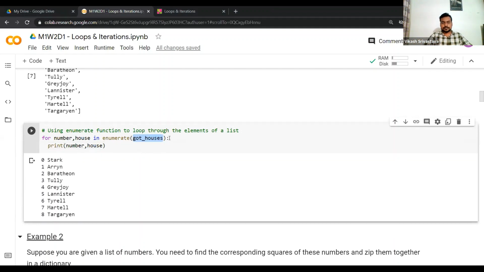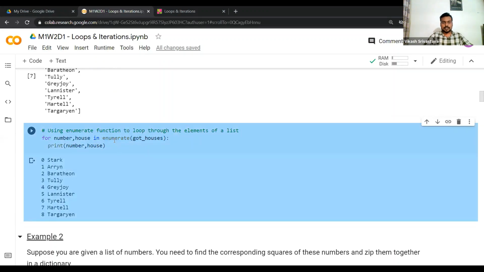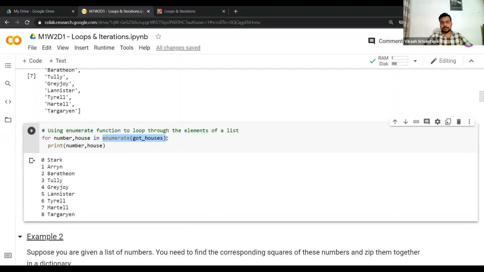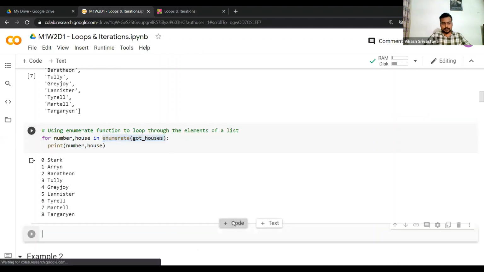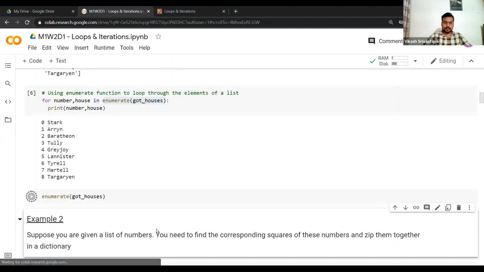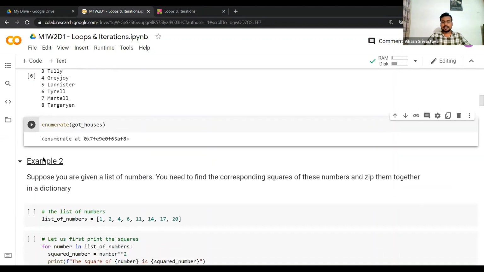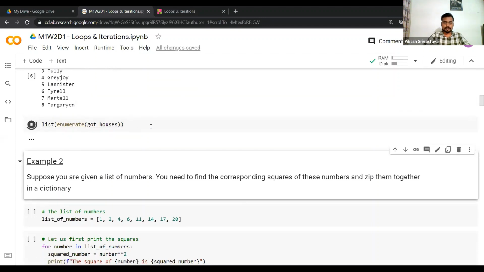Okay, so let's see what this gives us, essentially enumerate, right? So I'll try to give you an idea. Okay, let's try to see what this gives us. It gives me something like this, which is what we call an iterator object. But let's convert this to a list, and then we should be able to see what it is, right?